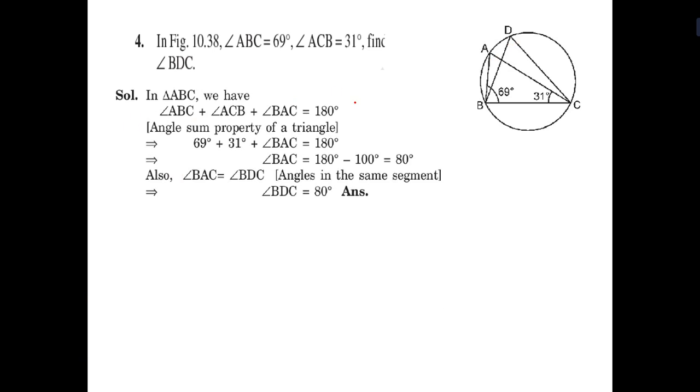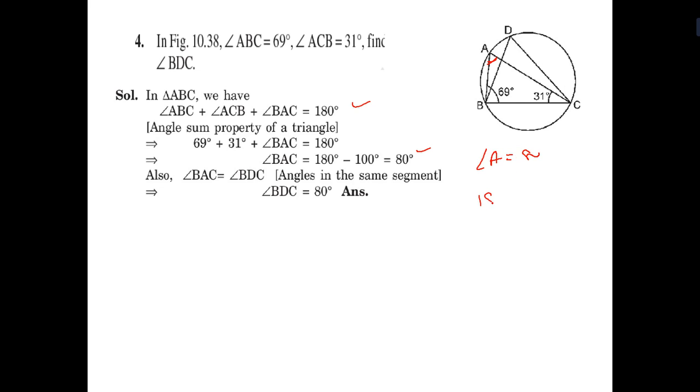First, the sum of angles of a triangle is 180. ABC plus ACB plus BAC is equal to 180, by the triangle sum property. 69 plus 31 plus BAC, so 180 minus 100, that is 80. So we get angle A. Angle A is equal to 80.